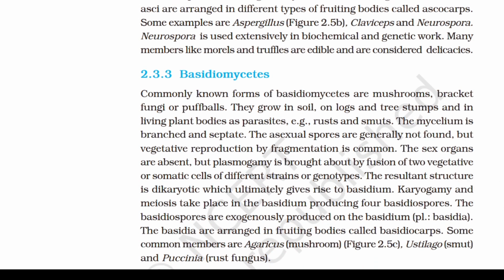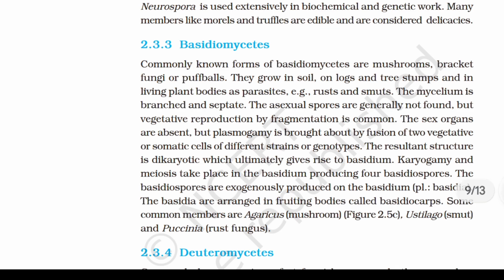2.3.3 Basidiomycetes. Commonly known forms of Basidiomycetes are mushrooms, bracket fungi, or puffballs. They grow in soil, on logs and tree stumps and in living plant bodies as parasites. Example, rust and smuts. The mycelium is branched and septate. The asexual spores are generally not found, but vegetative reproduction by fragmentation is common.